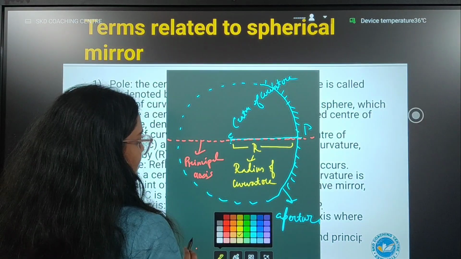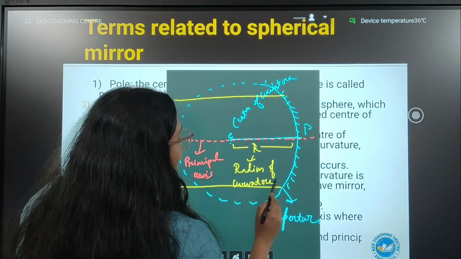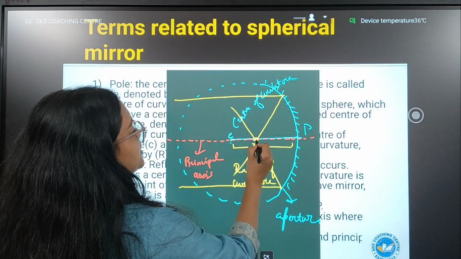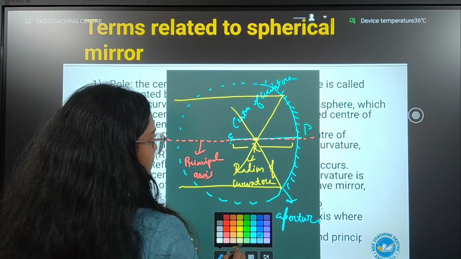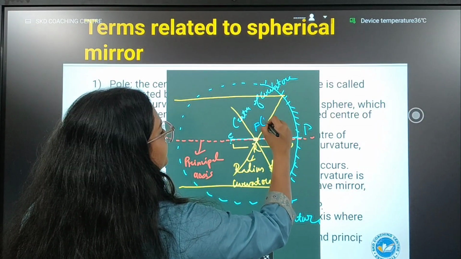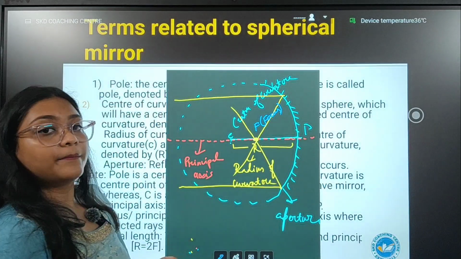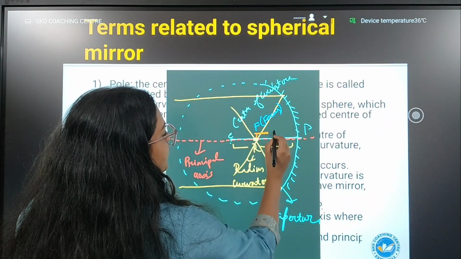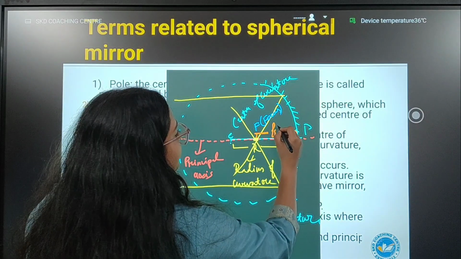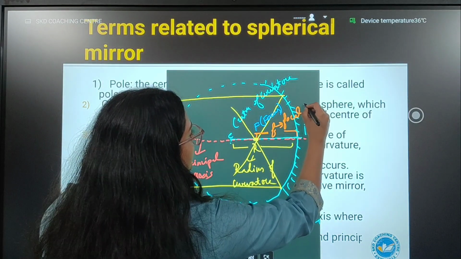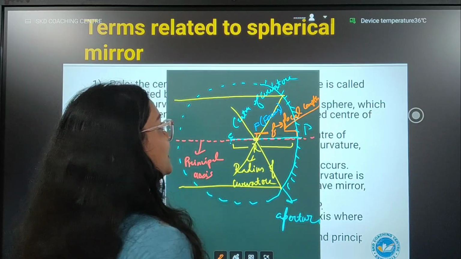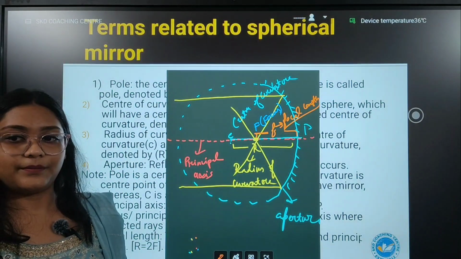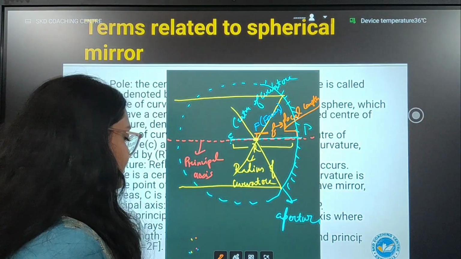Now, when light rays fall on the concave surface, it converges. All the rays will converge at a certain point. This point is called what? This is called the focus. Focus or principal focus. The length from focus to pole is called F. F stands for what? Focal length. You can take a screenshot of the diagram here. It's very, very important.